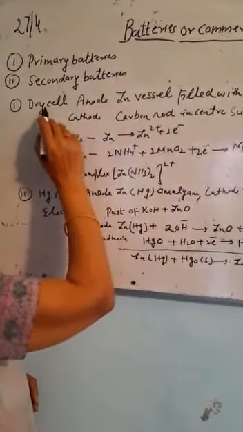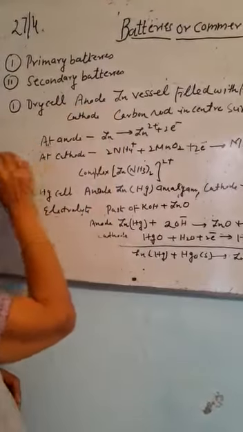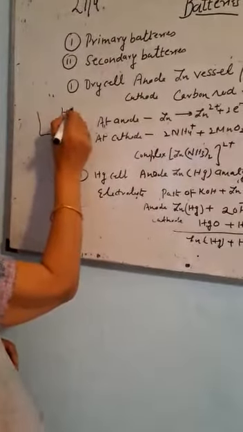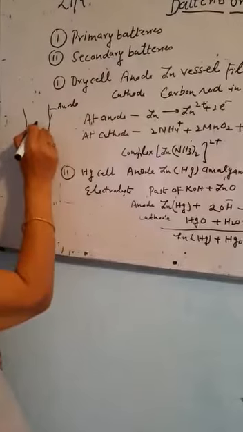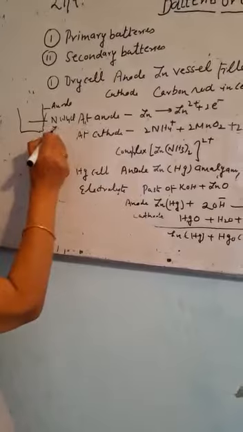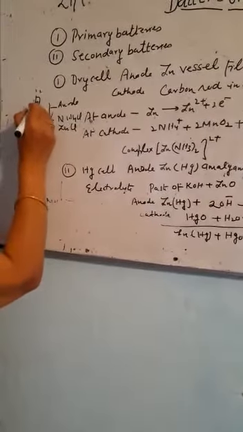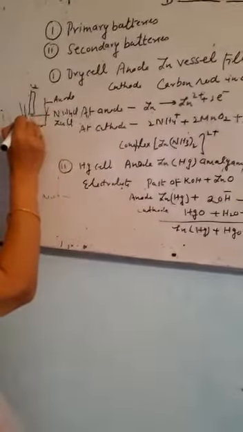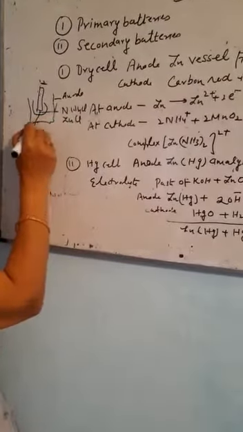The dry cell is commonly known by the name of Leclanché cell. It consists of a zinc vessel which works as an anode. It is surrounded by a paste of ammonium chloride and a little zinc chloride. There is a rod in the center which is made up of carbon, which works as a cathode. It is surrounded by manganese dioxide and carbon.